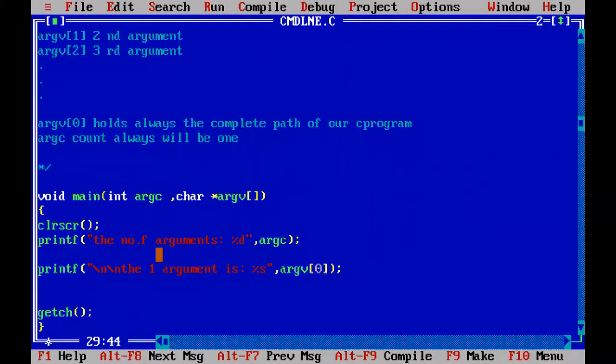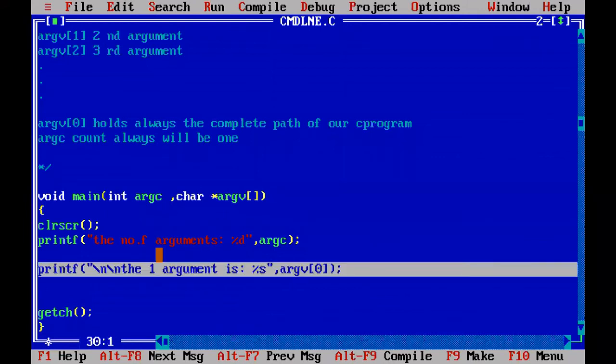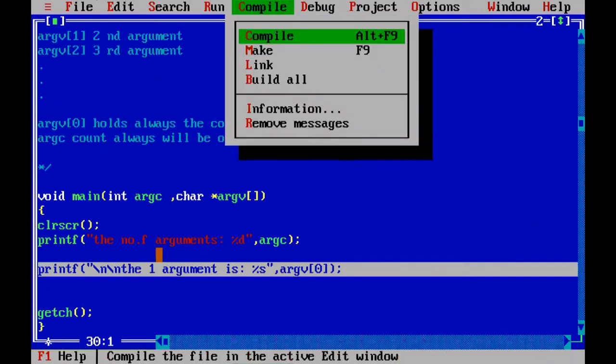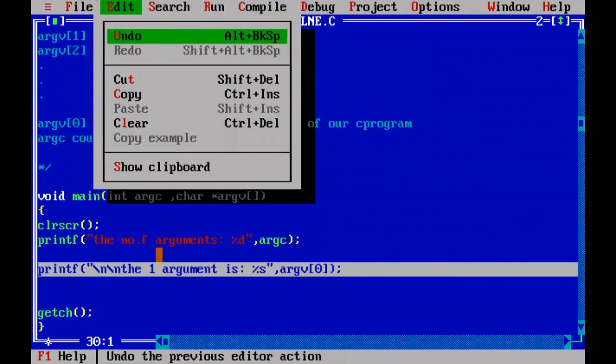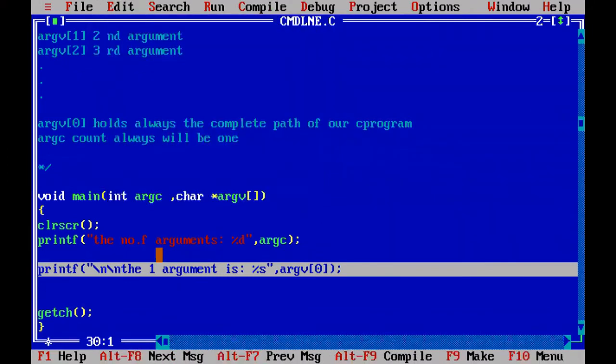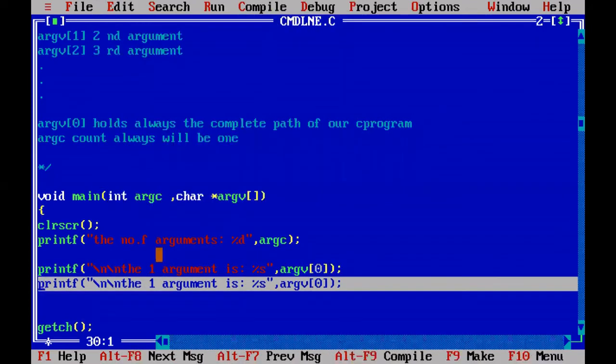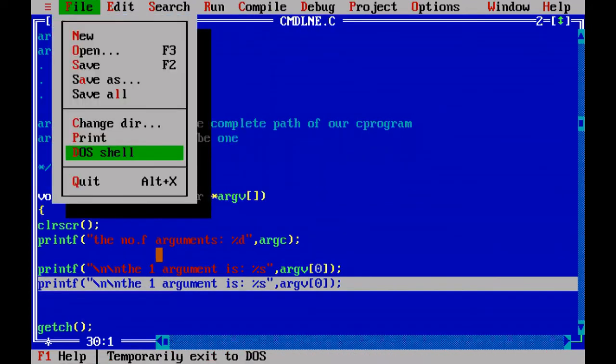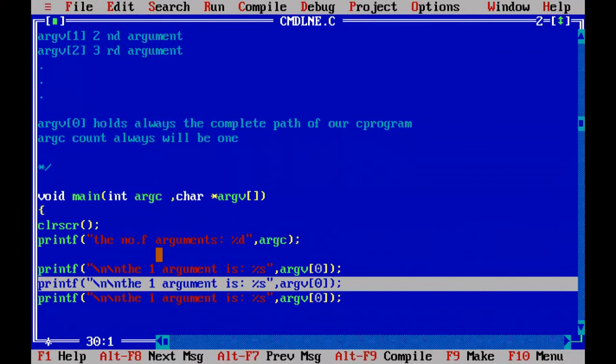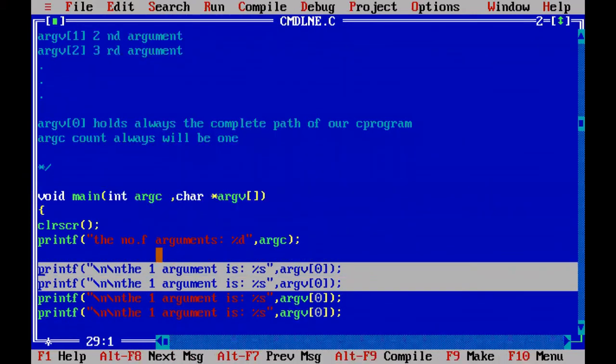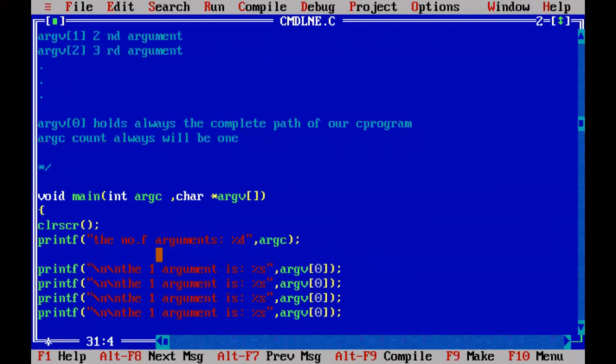Now instead of printing only one argument, you can print the first, second, third, fourth argument also. You go to the edit menu, copy that line and come here, go to the edit menu and paste, and again paste, and paste. So here I am going to print the second argument.